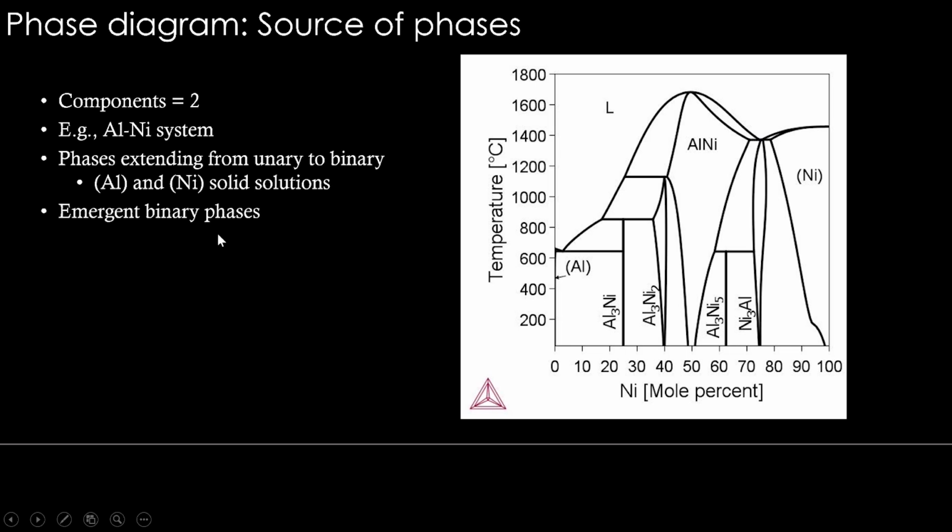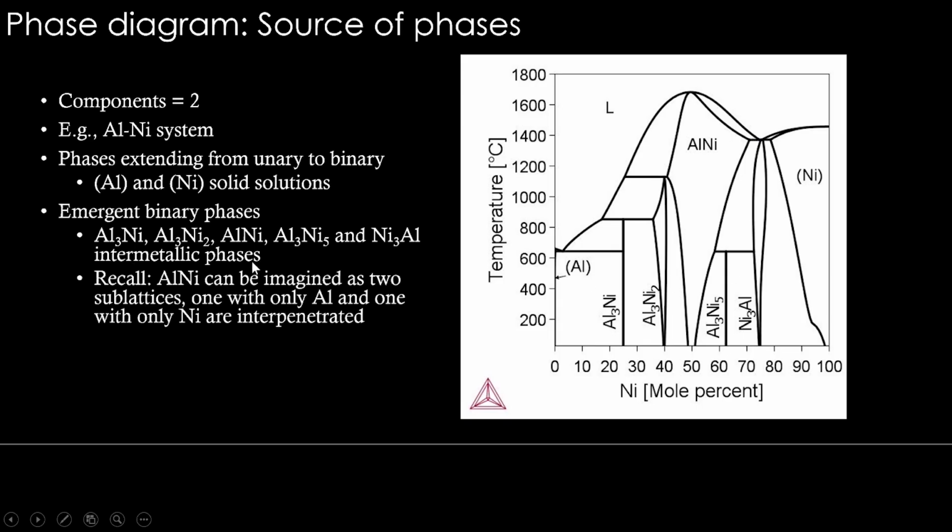What about the emergent binary phases? All the other phases, Al3Ni, Al3Ni2, AlNi, Al3Ni5, Ni3Al, all these compounds that are here, all these intermetallic phases, they're all emergent phases. Okay, so when we say these intermetallic phases, recall that aluminum nickel can be AlNi phase. This phase can be imagined as two sublattices, one with only aluminum and one with only nickel, interpenetrated. I hope you remember that. So two sublattices interpenetrated to form this AlNi phase.